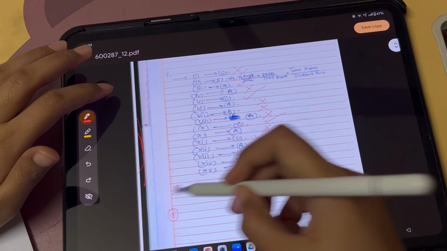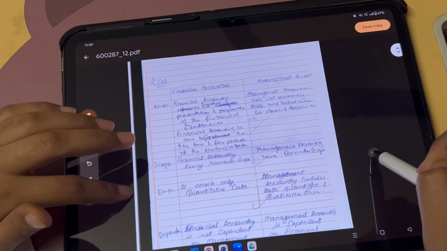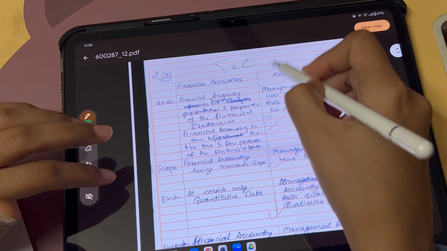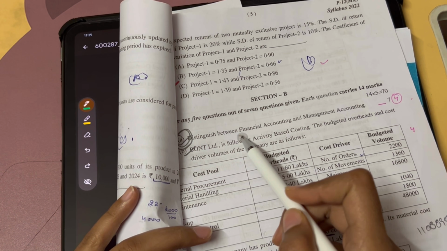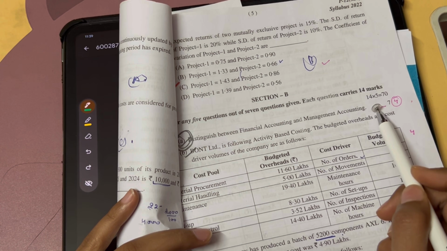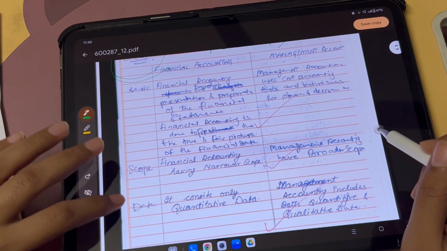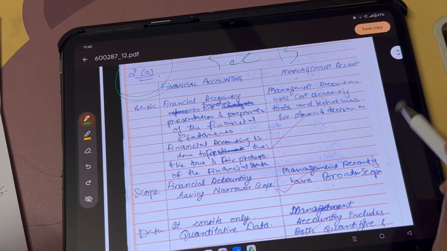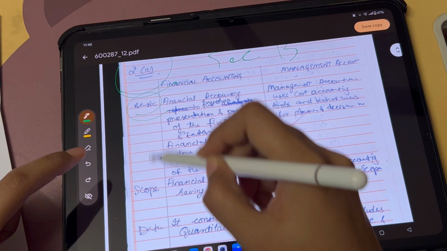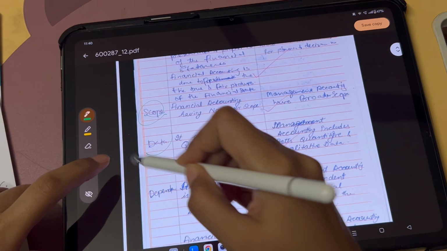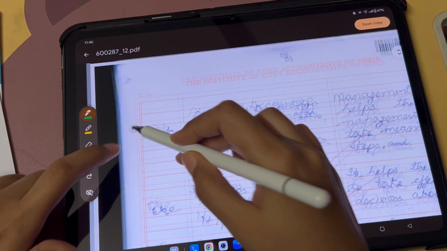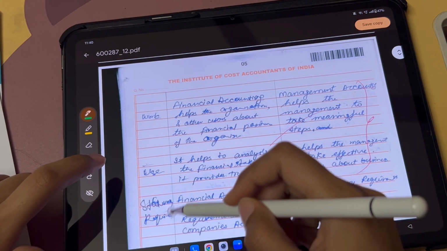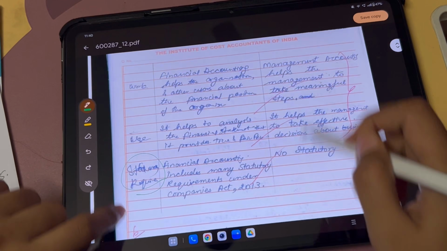In MCQs I scored 18 marks. Then I started with Section B. In Section B, I attempted Question 2 A part. In this question, they have asked for the difference between financial accounting and management accounting. So here I wrote the difference points. I mentioned basic scope, data, dependency, users, work and use, and standard requirement.